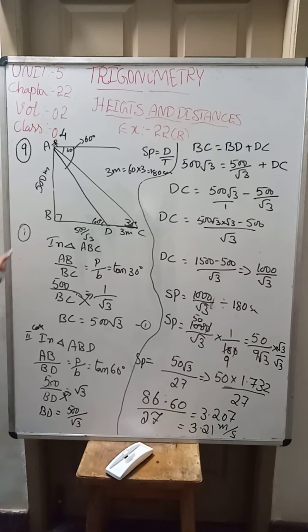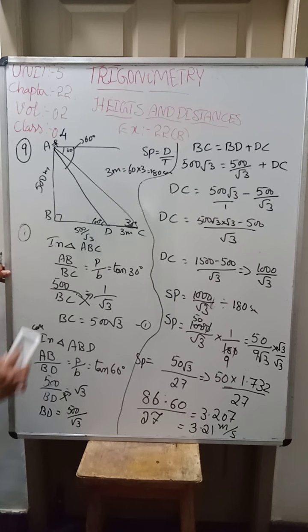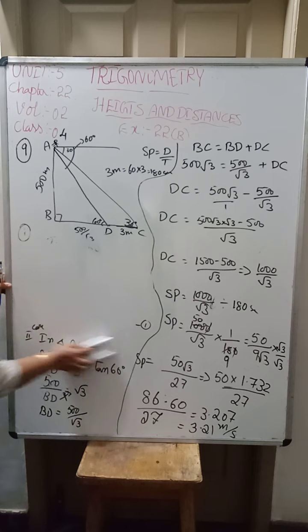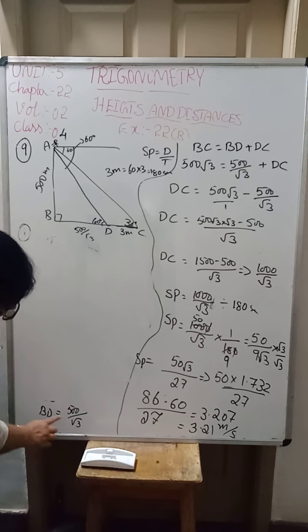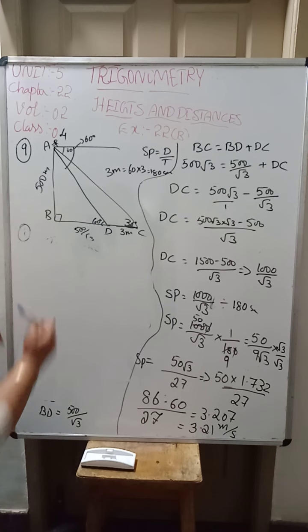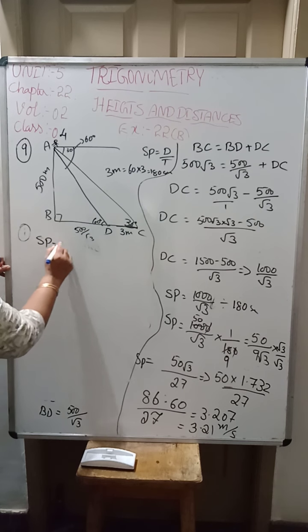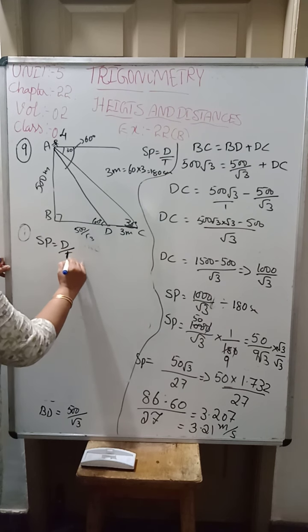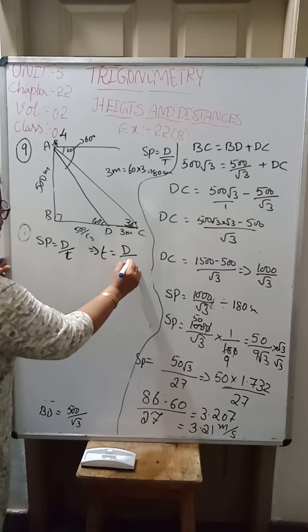I will rub out this part and I will give you. Here speed we have got. We know that BD is equal to, this is the distance of BD. We want to know the time. Speed is equal to D by T, and time is equal to D by speed.